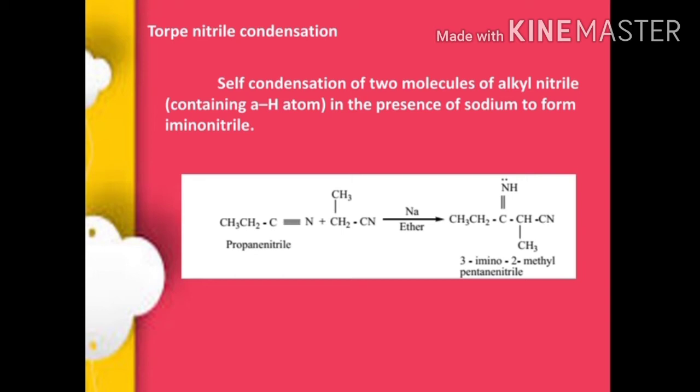Self-condensation reaction in the presence of sodium, with ether as a solvent, forms an iminonitrile compound. Product name is 3-imino-2-methylpentane nitrile. This reaction is called the Thorpe nitrile condensation reaction.